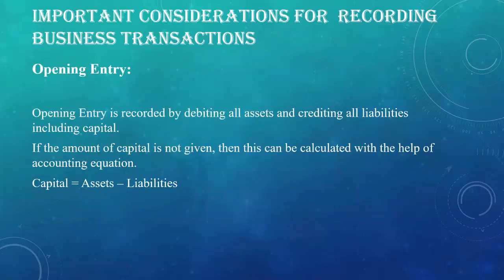So let's start. Our first entry is opening entry. In case of going concern concept, at the beginning of the year, new accounts are prepared, new books are opened, and the balances of the previous year are brought forward in the new books. The entry for this purpose in the books is called opening entry. Opening entry is recorded by debiting all assets and crediting all liabilities including capital.